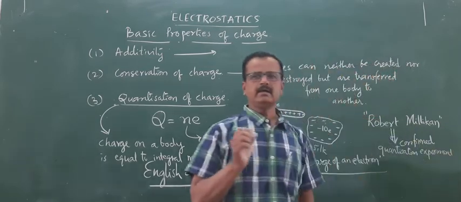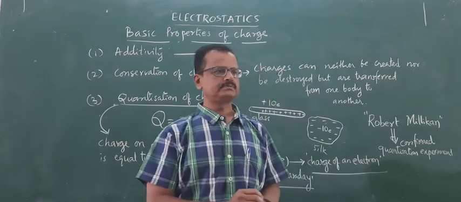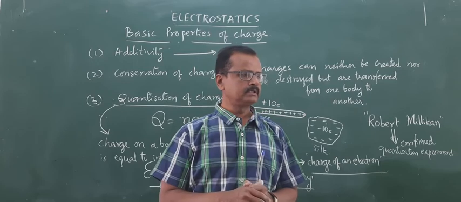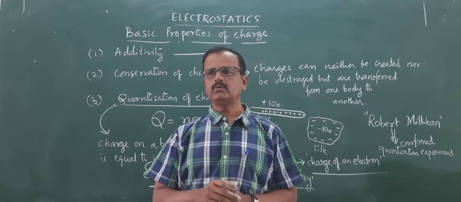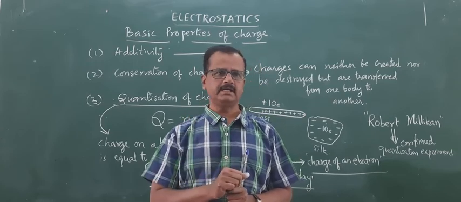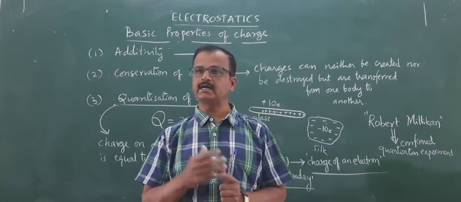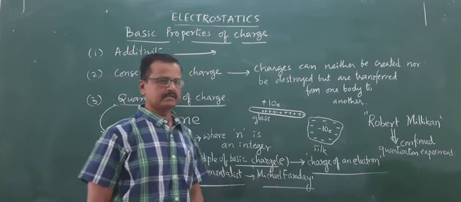Charge possessed by an oil drop passing through an electric field is found to be a whole integral multiple of an electron. So that was exactly measured experimentally and confirmed by Robert Millikan.